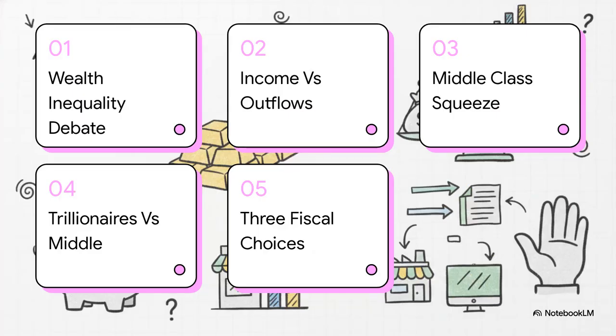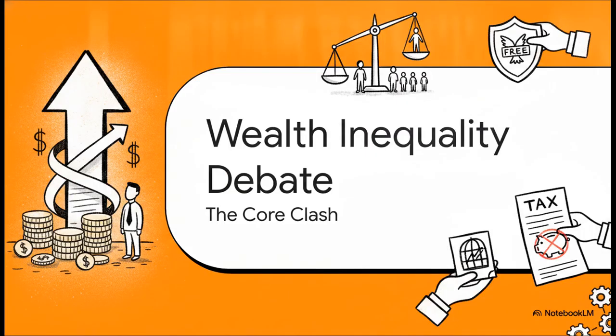To unpack this, we'll quickly walk through the core wealth inequality debate, break down the math of passive income versus outflows, explore the middle-class squeeze, look at the clash between trillionaires and the middle class, and wrap up with the three fiscal choices. All right, Section 1, the wealth inequality debate.